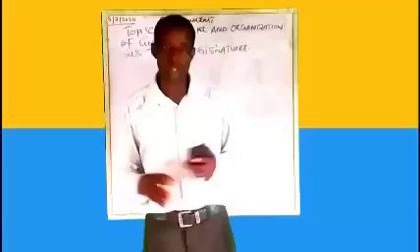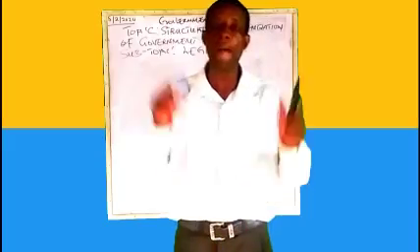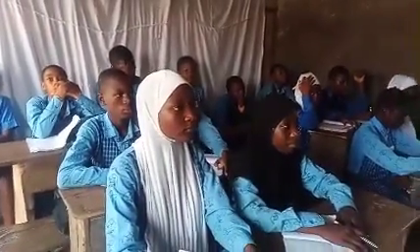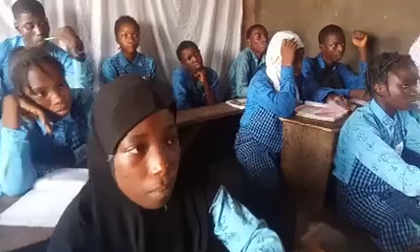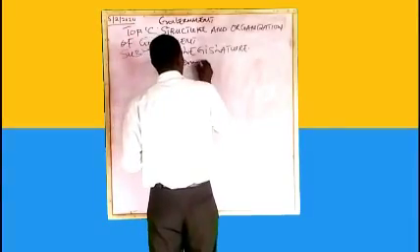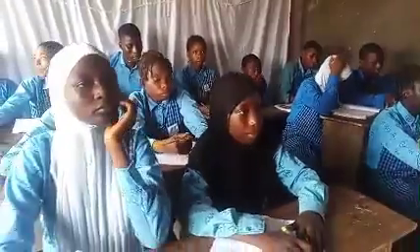Correct, clap for her. Legislation is an arm of government, or organ, that is responsible for law making. So legislation makes law to guide the interaction between the government and the governed. Who are the governed?